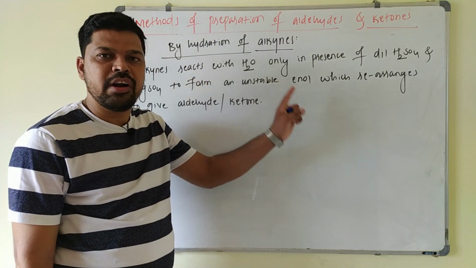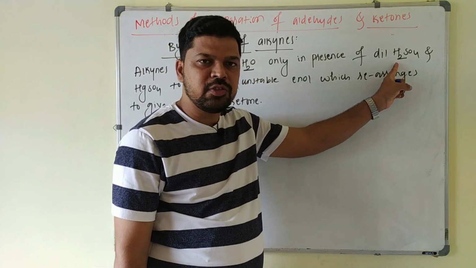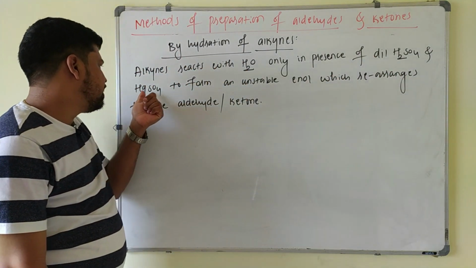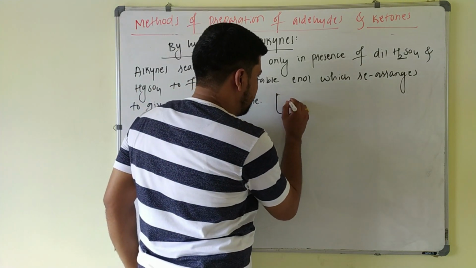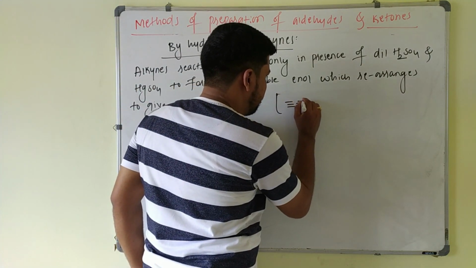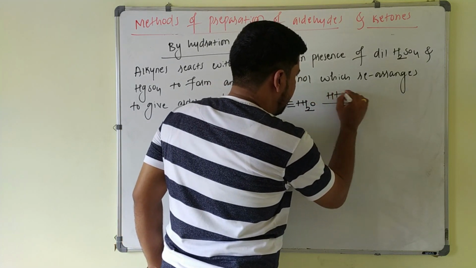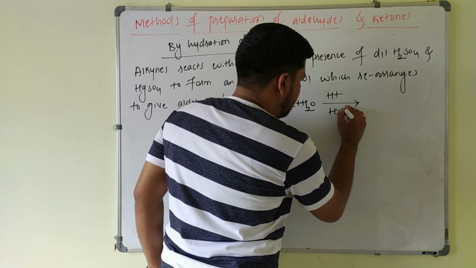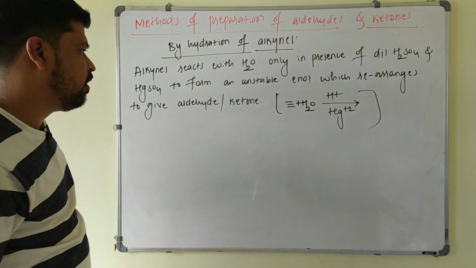So what is the condition? Whenever you add water to the alkyne, in presence of what? Dilute H2SO4 and mercuric sulfate, that is HgSO4. So in brackets I will write, always keep in mind, these alkynes will react with water only in presence of dilute acid and mercury plus 2. This is very, very important, you have to remember.